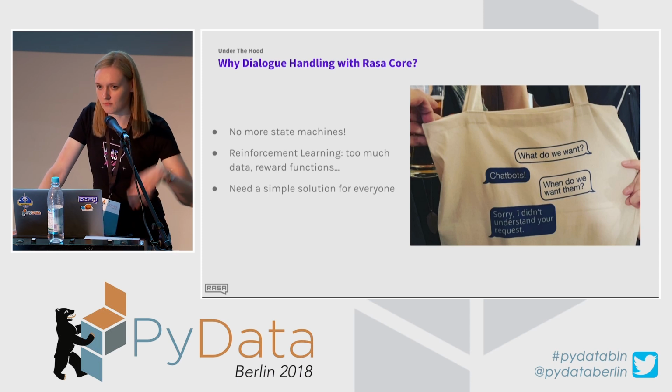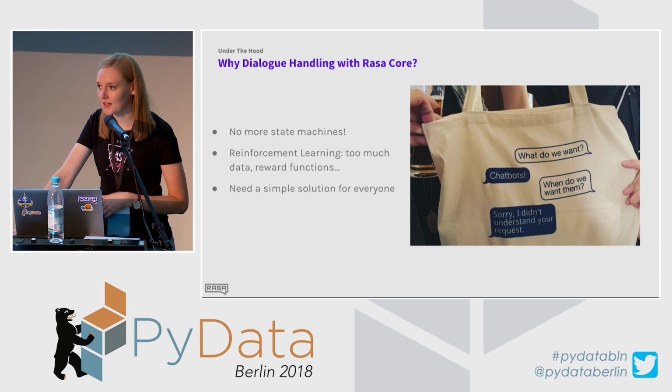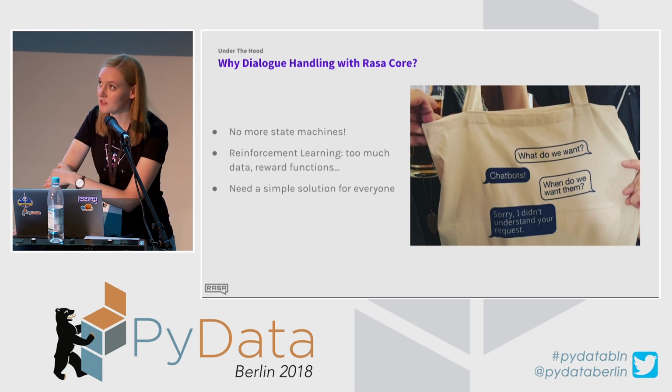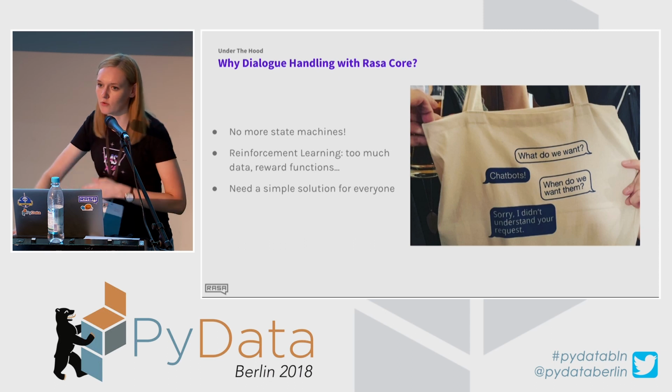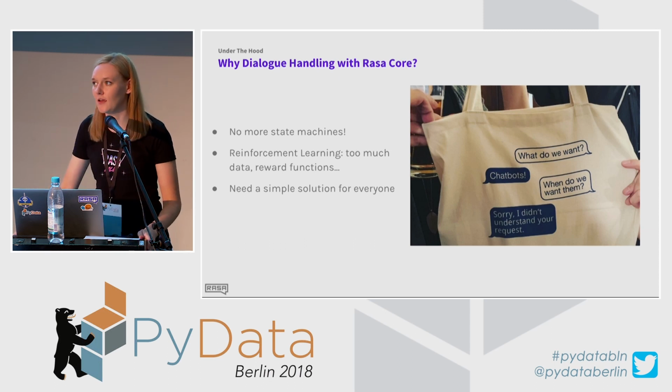And since Rasa Core is using machine learning and is learning from data, you don't need to predefine any rules at all. It picks up patterns from training data that you provide. I have built some chatbots using state machines, and it is a nightmare. It's easy when you have a really simple bot, but when you try to build something a little bit more complicated and more scalable, it's a really big hassle to go through all the rules and try to find the place where this new rule would fit in.